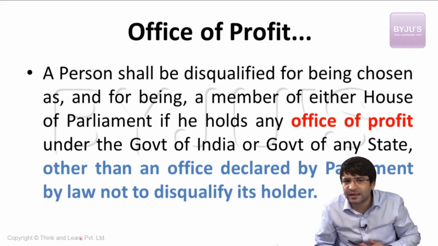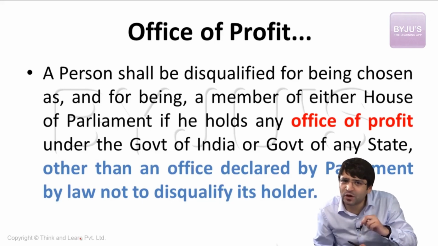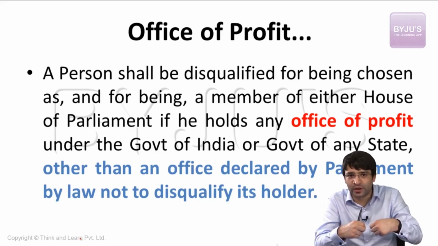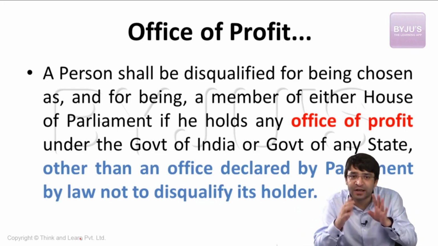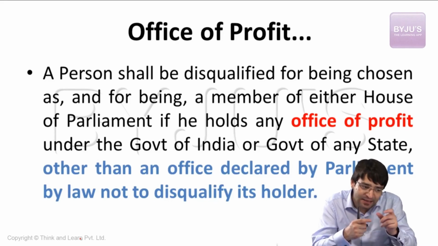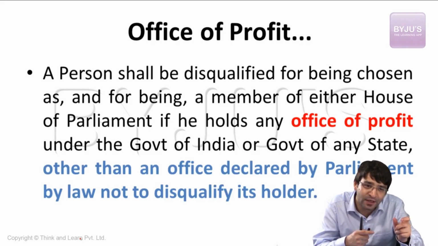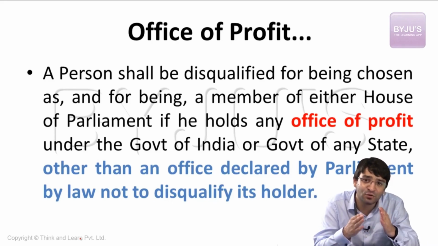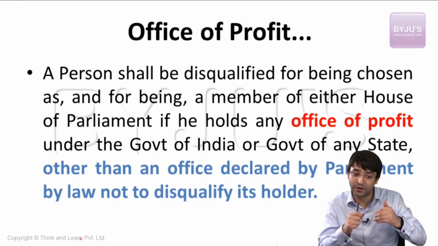Now, do you think that these legislators will criticize the Queen? They will not criticize the Queen, right? Because their duty is to criticize the Queen, to represent the people who elected them to the legislature. But their interest is somewhere else. Their interest is that because they were appointed to an executive post by the Queen, she can at any point in time remove these members as well if they are criticizing the Queen. That means the duty clashed with the interest. That is what we call an office of profit.